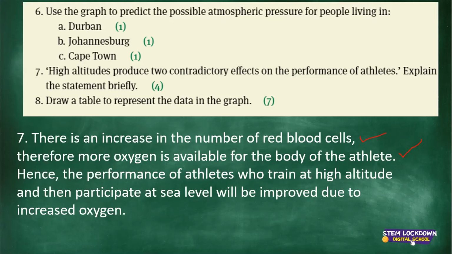So your performance will be improved because of the increased oxygen in the environment. You train under very harsh conditions, and you are able to function properly under the normal sea level conditions. So briefly sum it up around those parts, and you'll be able to get your 4 marks.